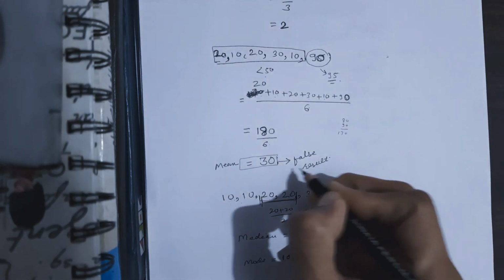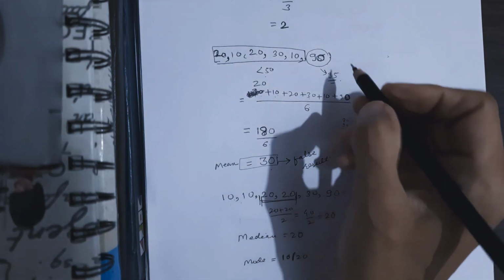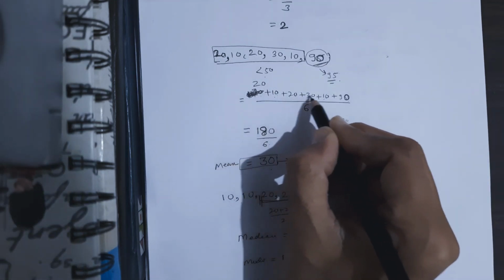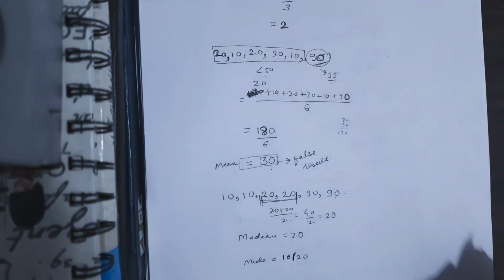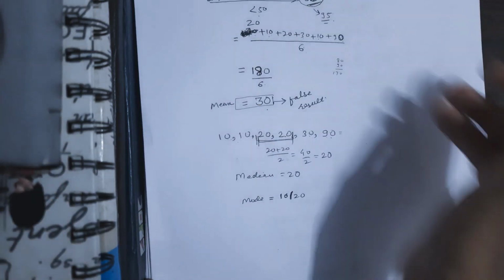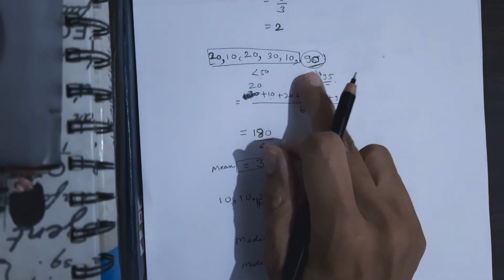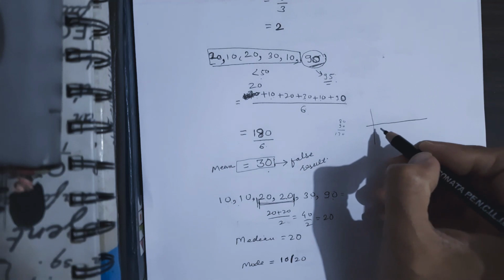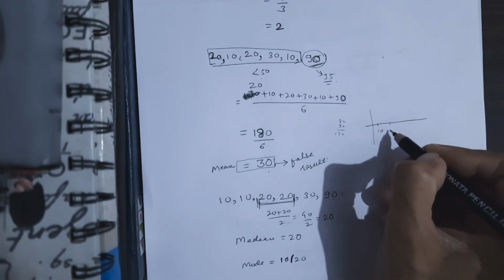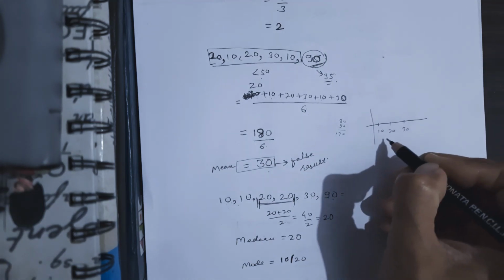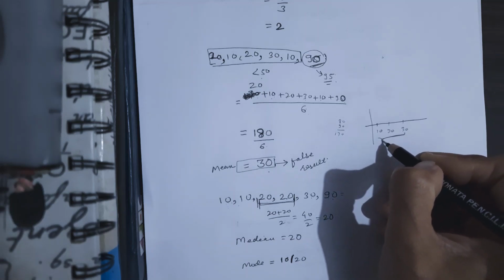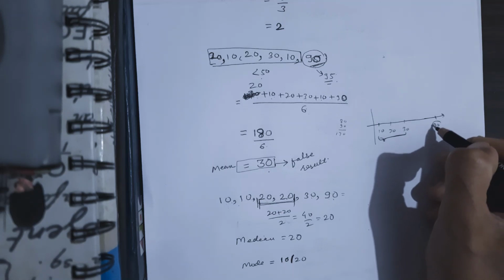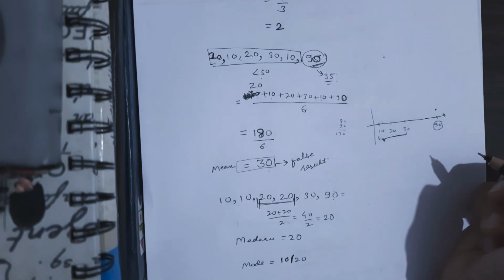Why is it leading me to a false result? Because of only this one data point. Since the mean involves each and every data point, whenever an outlier is there, this kind of data point is called an outlier. When you draw this, suppose here I have 10, 20, 30. Most of the employees fall in this category, and 90 is far away from these numbers. 90 is here, and only one employee is standing here.